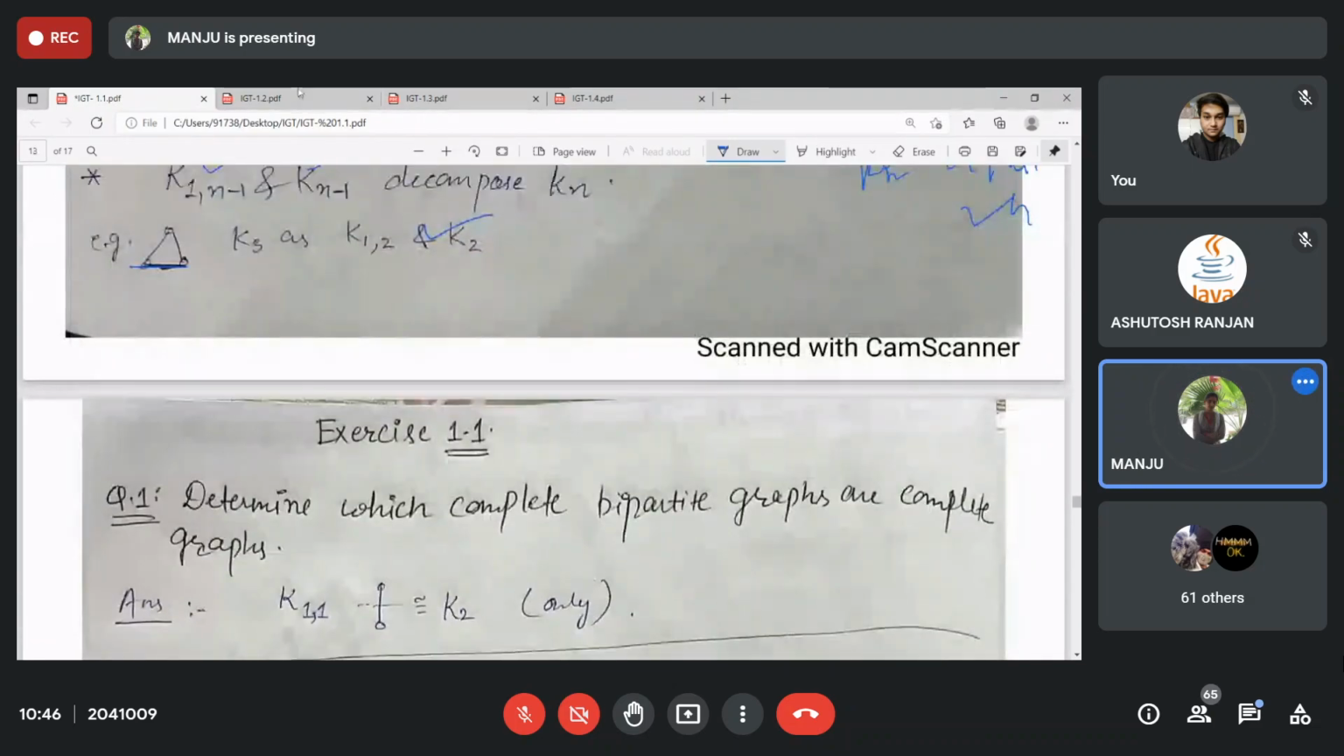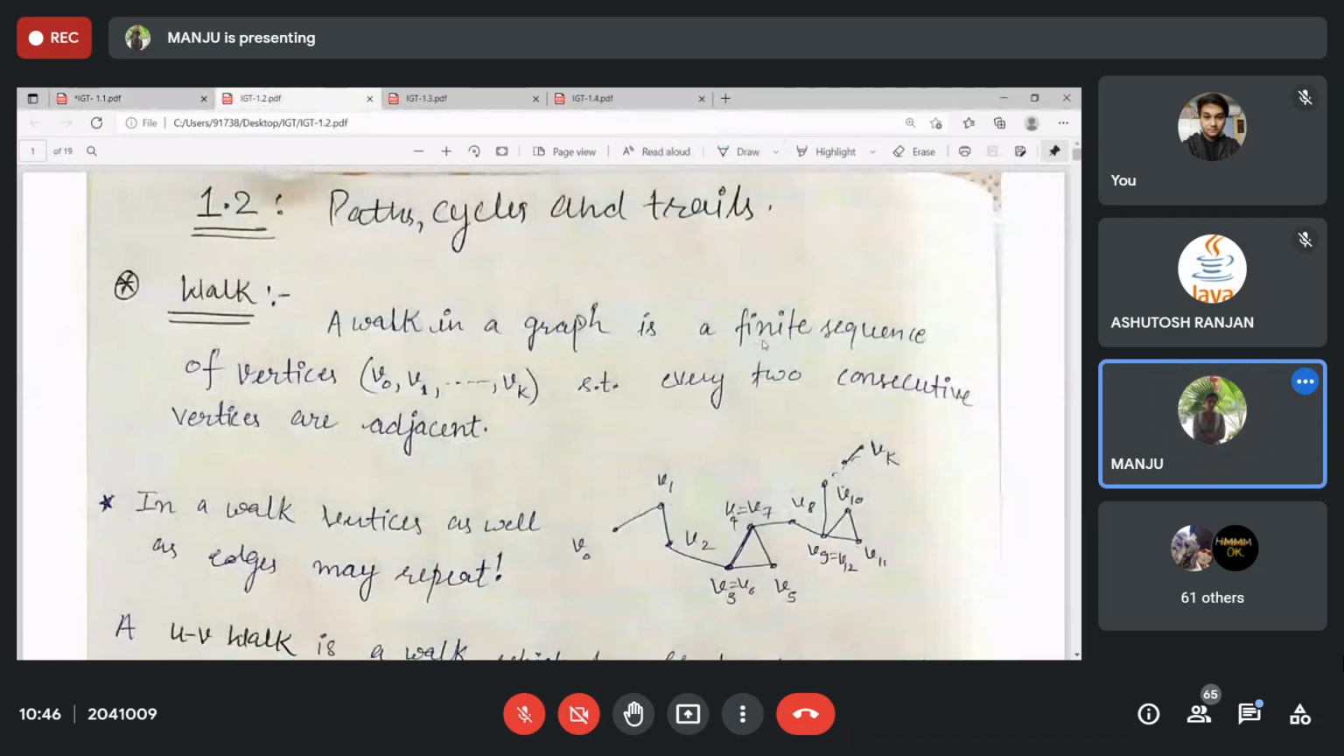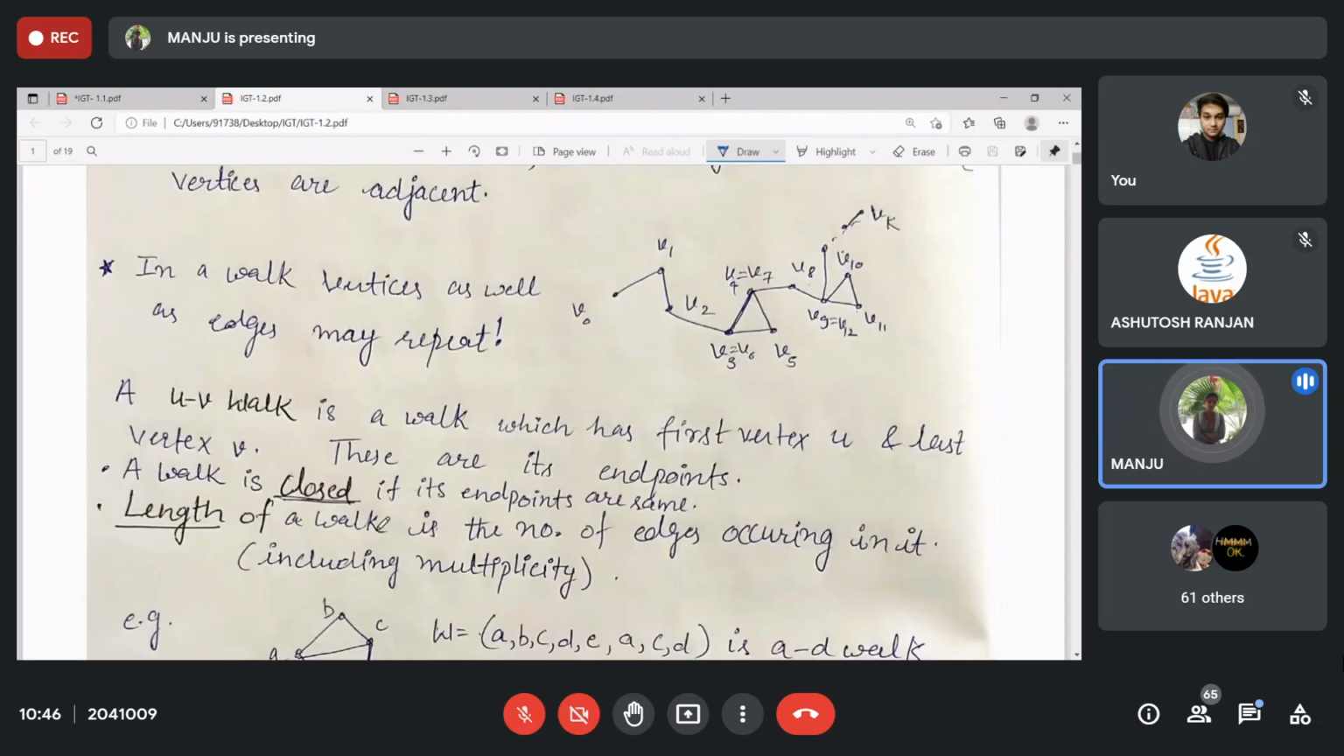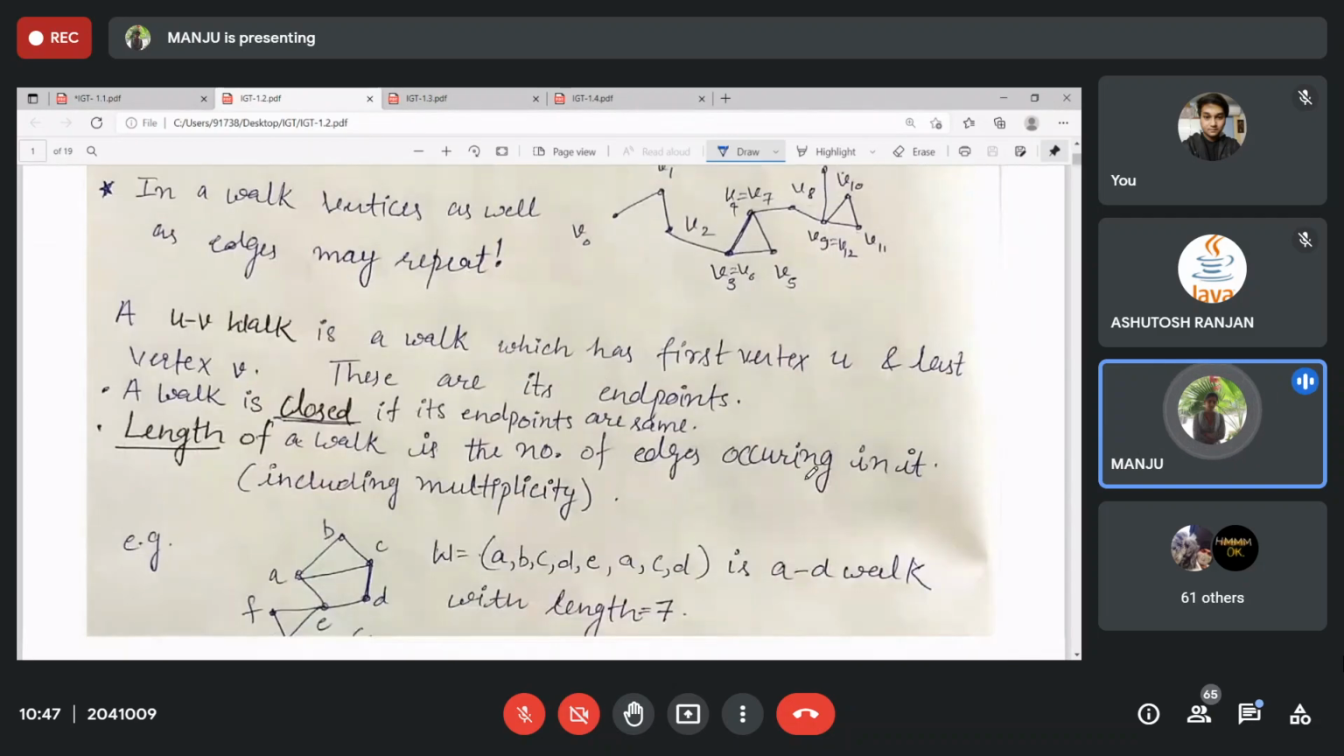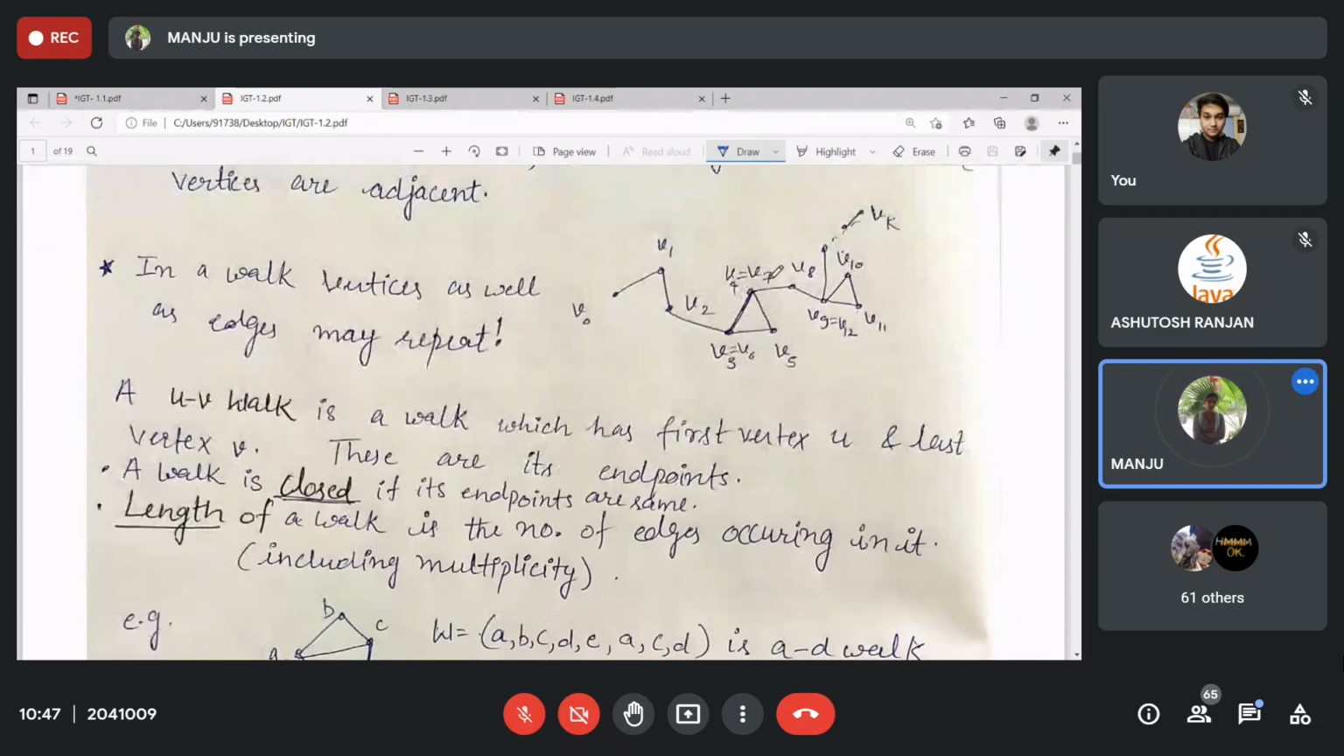Okay, that's it. Next we discuss path, cycle and trail. First, walk. A walk is just a finite sequence of vertices such that every two consecutive vertices are adjacent. Vertices as well as edges may repeat. Then we discuss the length of a walk. The length of a walk is the number of edges present in the walk, whether they repeat or not. If they repeat, we also count the multiplicity of the repetition, right?